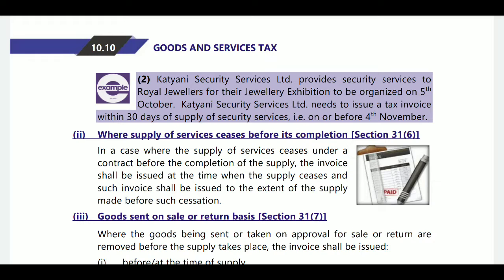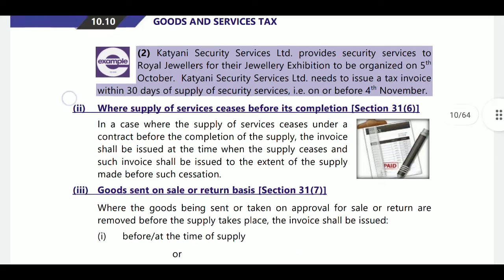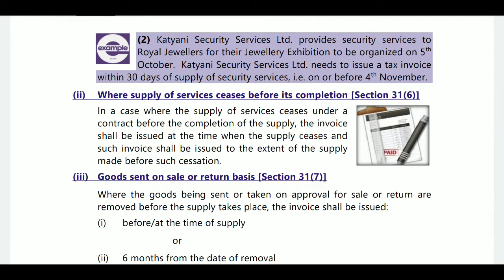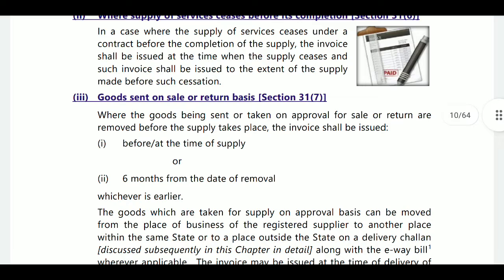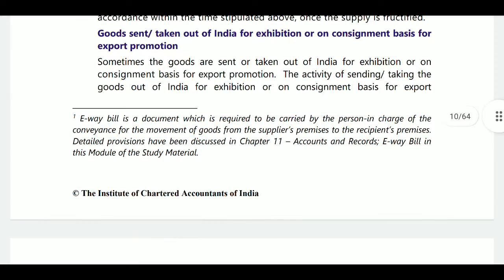And next, where supply of service is ceased before its completion: if any supply is ceased before its completion, then at the time of cessation you must issue the invoice. And where goods are sent on sale or approval basis, or sale or return basis, then before or at the time of supply, or within 6 months from the removal, whichever is earlier, will be considered. That is related to goods.